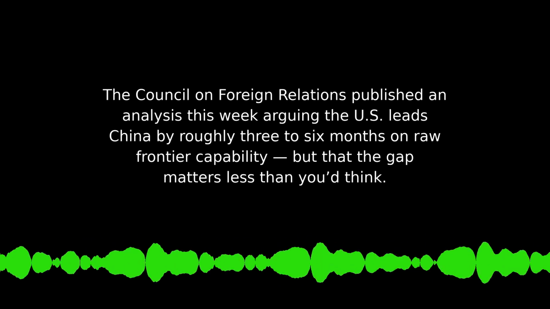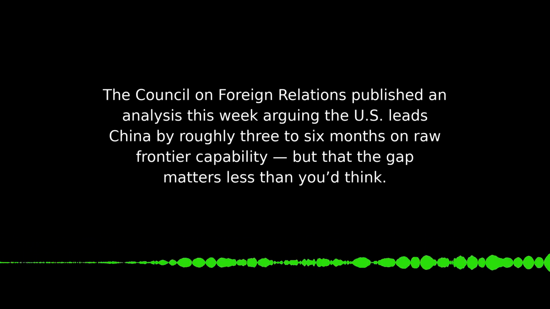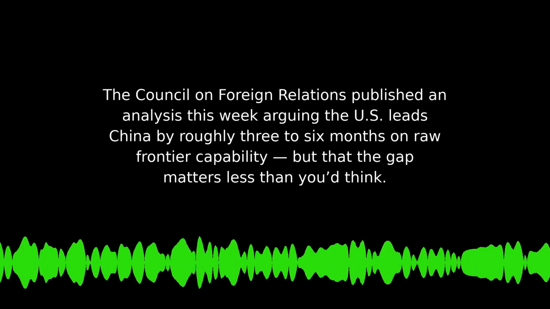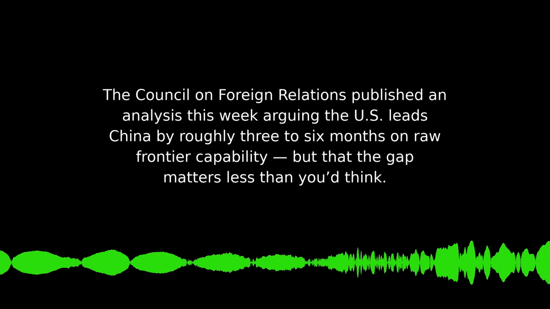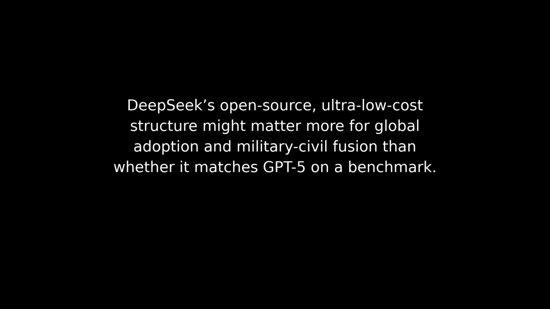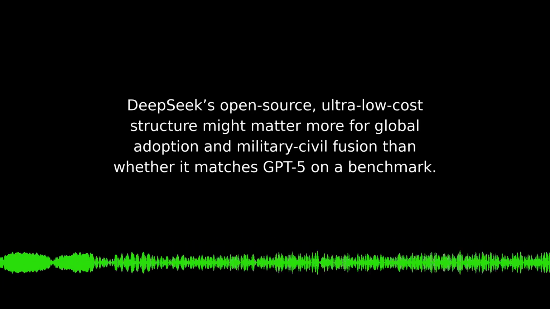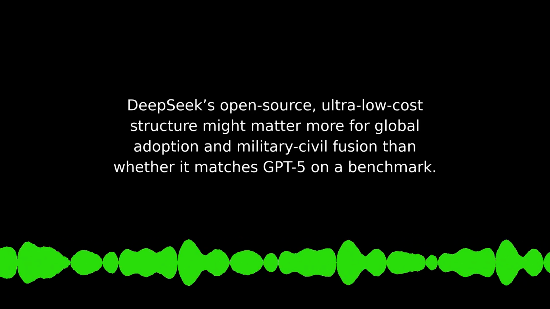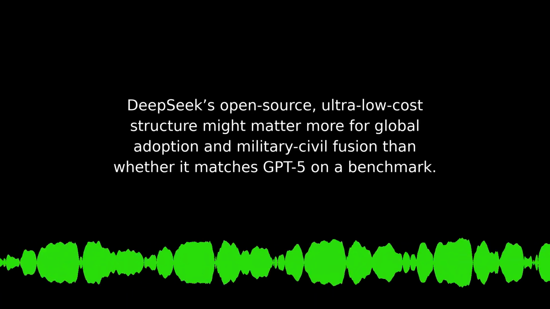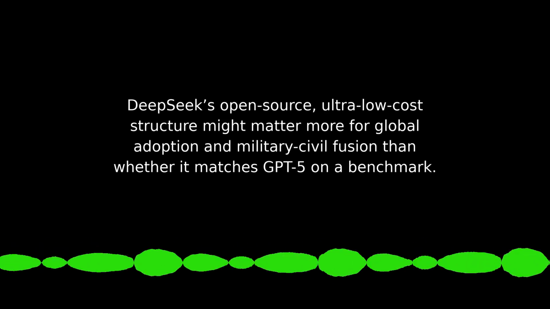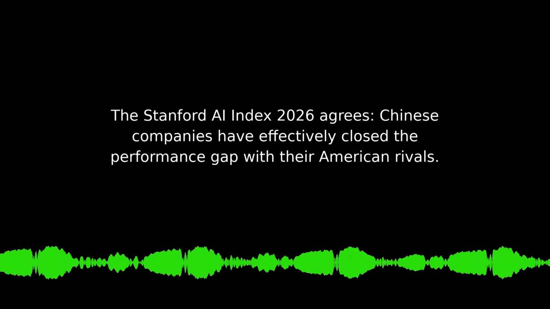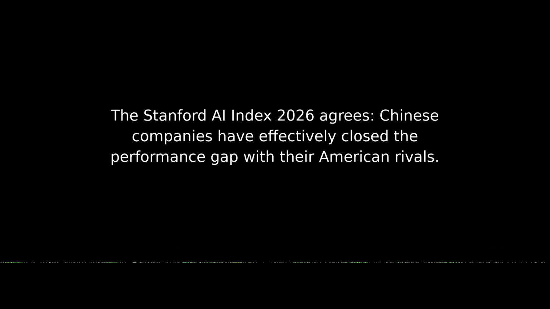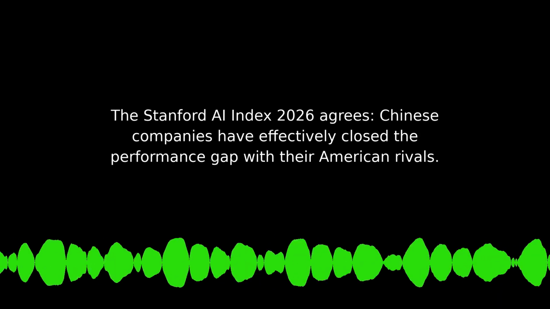The Council on Foreign Relations published an analysis this week arguing the U.S. leads China by roughly 3 to 6 months on raw frontier capability, but that the gap matters less than you'd think. DeepSeek's open-source, ultra-low-cost structure might matter more for global adoption and military-civil fusion than whether it matches GPT-5 on a benchmark. The Stanford AI Index 2026 agrees. Chinese companies have effectively closed the performance gap with their American rivals.